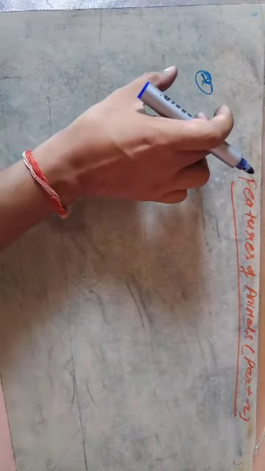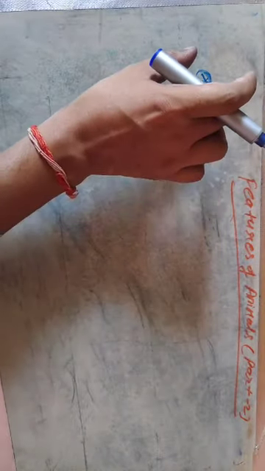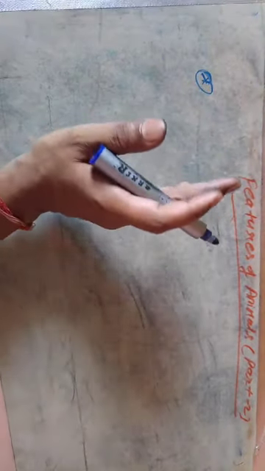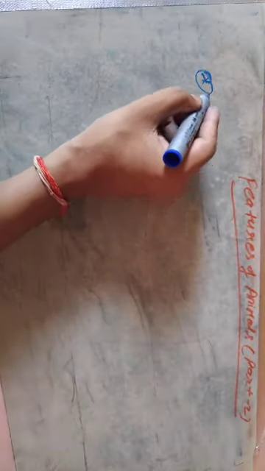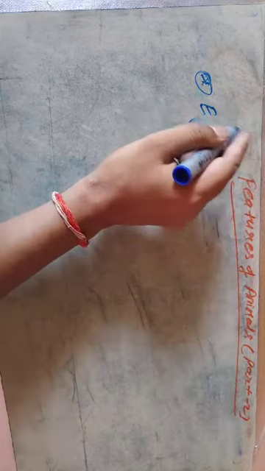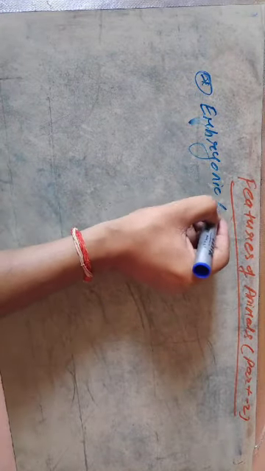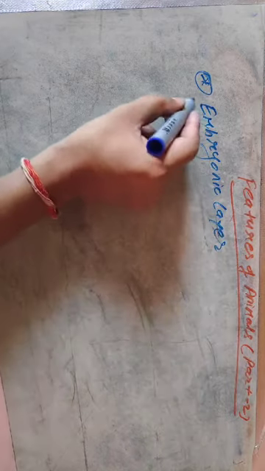The numbering follows the previous video, so it will be 4, 5, 6 and so on. Now back to the next important feature, that is the embryonic layer. What is the embryonic layer?